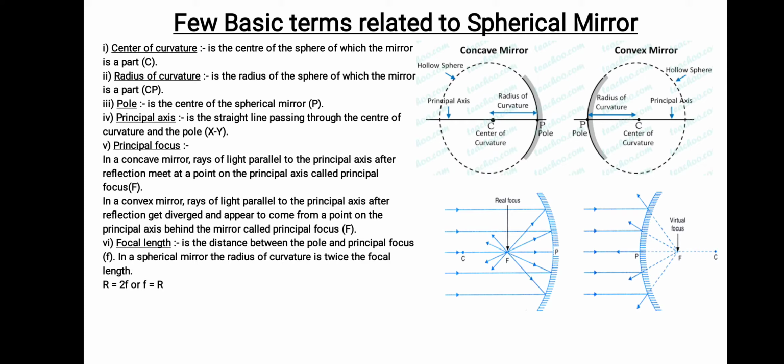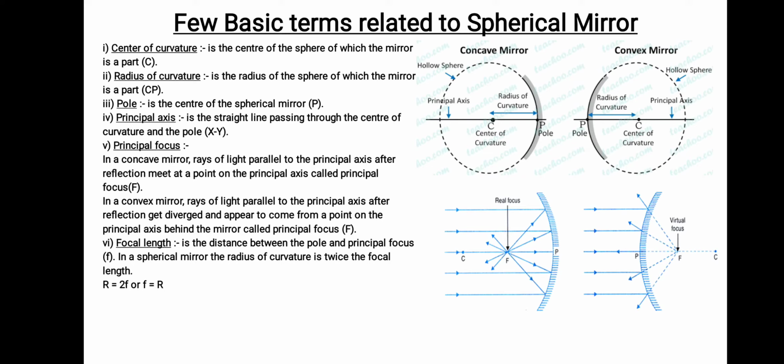So, center of curvature. These are new terms that you should know. What is center of curvature? You see in the picture that C is there. I told you that a concave mirror or convex mirror is part of a sphere, right? So that sphere will have a center. That particular center we call the center of curvature. It is represented by C.